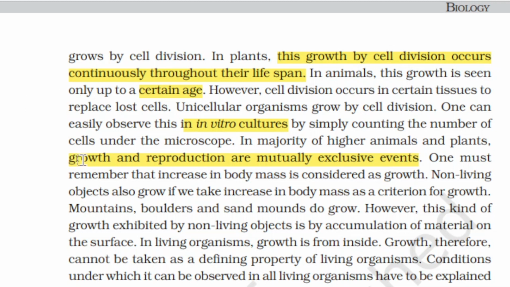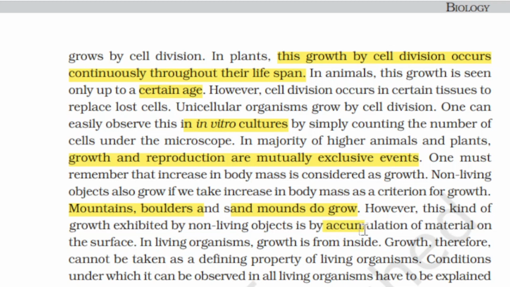One must remember that an increase in body mass is considered as growth, because cell doubling is taking place. Non-living objects also grow if you take increasing body mass as a criterion for growth. For example, if you take increase in weight or mass as a criterion of growth, there are some non-living objects, like mountains, boulders, sand, and molds, that grow. They also grow, but this kind of growth exhibited by non-living objects is by accumulation of material on the surface.